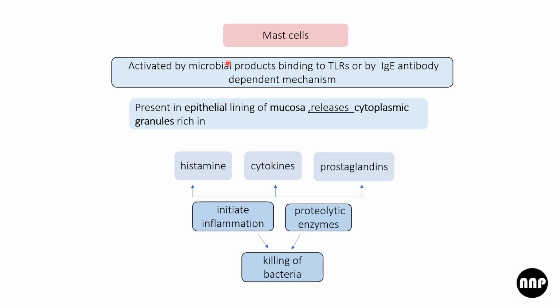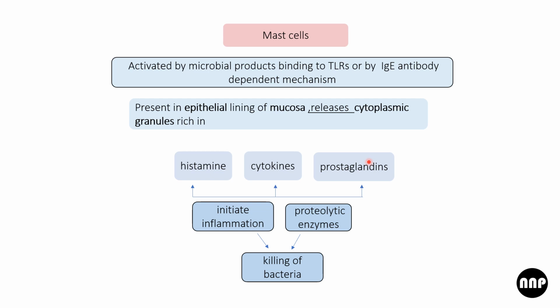Coming to mast cells, these are activated by microbial products binding to toll-like receptors or by IgE antibody-dependent mechanisms. These are present in the epithelial lining of the mucosa and release cytoplasmic granules rich in histamine, cytokines, and prostaglandins.